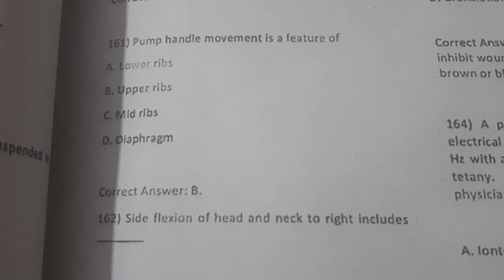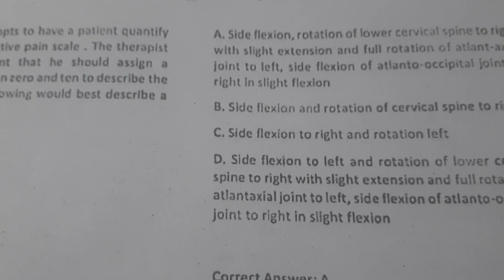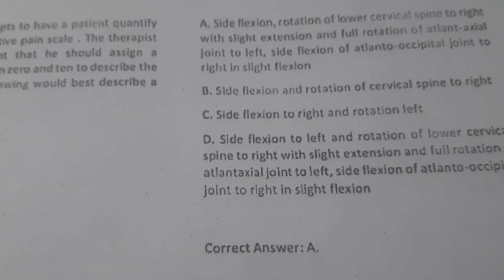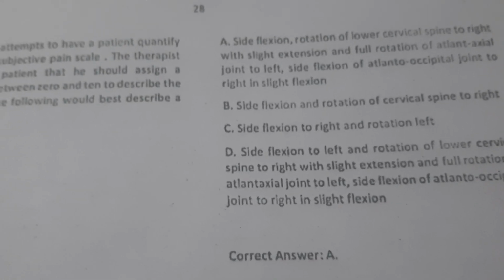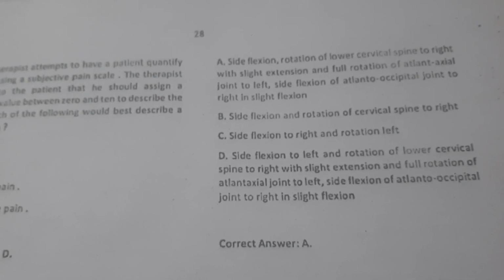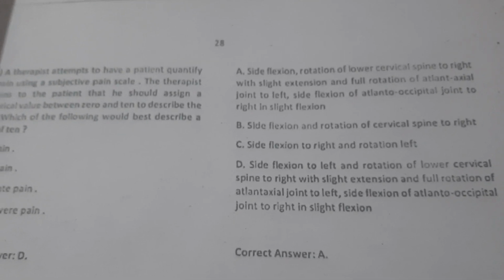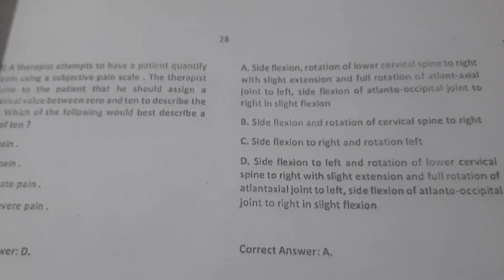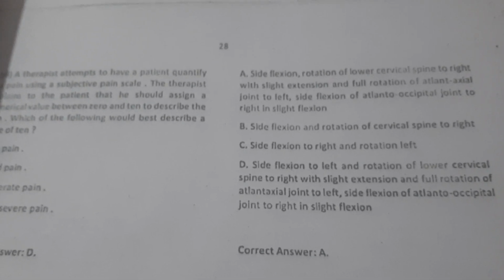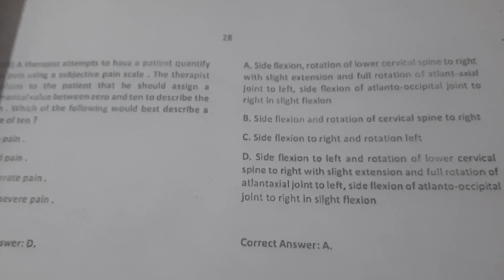MCQs 162: Side flexion of head and neck to right includes. These options are lengthy, so I am not reading them. I'm going to tell you the right option, that is option A. Side flexion and rotation of lower cervical spine to right with slight extension, and full rotation of atlantoaxial joint to left, side flexion of atlanto-occipital joint to right. Option A would be the right answer.